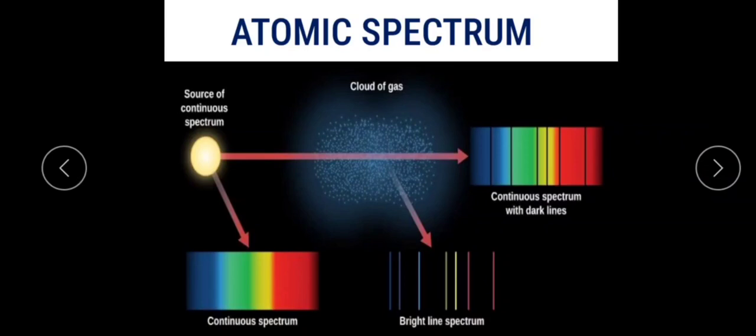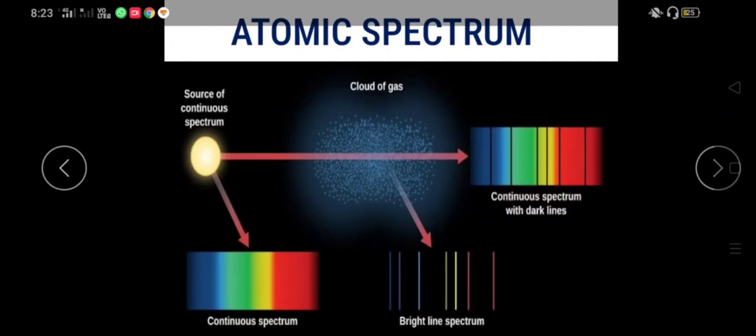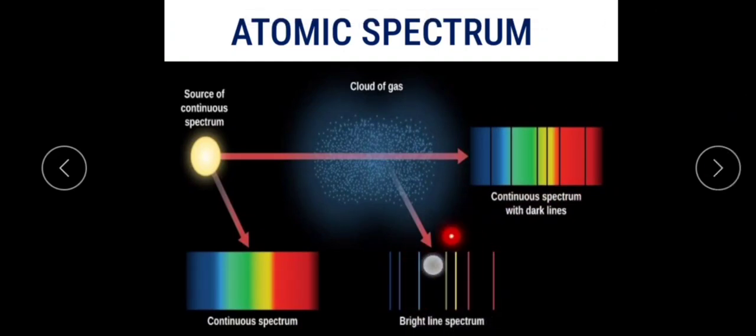As shown in the given figure, this is a source of continuous spectrum. When it passes through a cloud of gas or vapor, it forms a spectrum which can be of two types. One is a dark line spectrum in a bright background. Another one is a bright line spectrum in a dark background. A spectrum of this type is called a line spectrum or line emission spectrum.